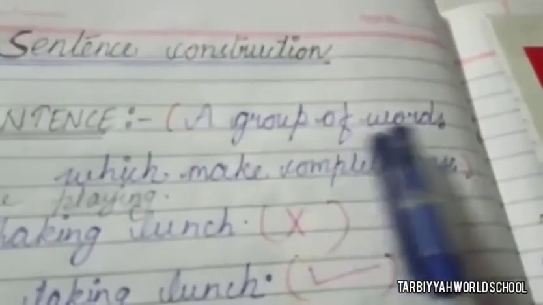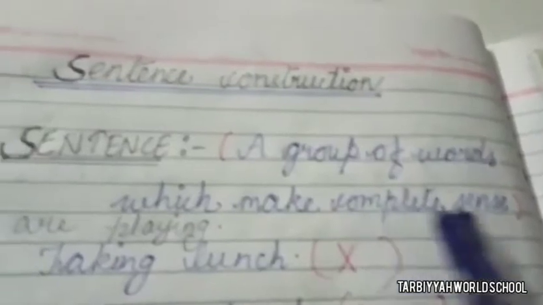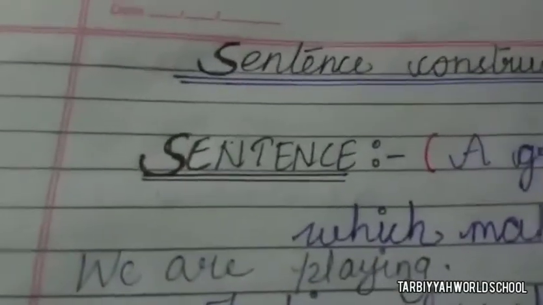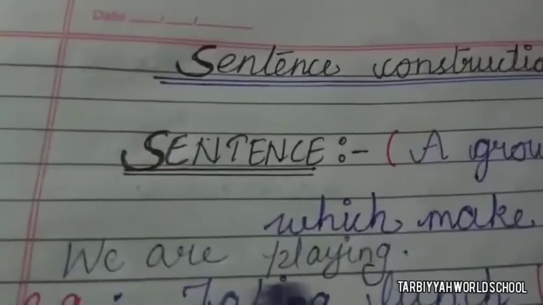Going to teach you sentence constructions. What is a sentence? You have read earlier in grade 1. Sentences are a group of words which make complete sense. It means when you put some words together for completing your thoughts, it is called a sentence. See example: We are playing. हम खेल रहे हैं.